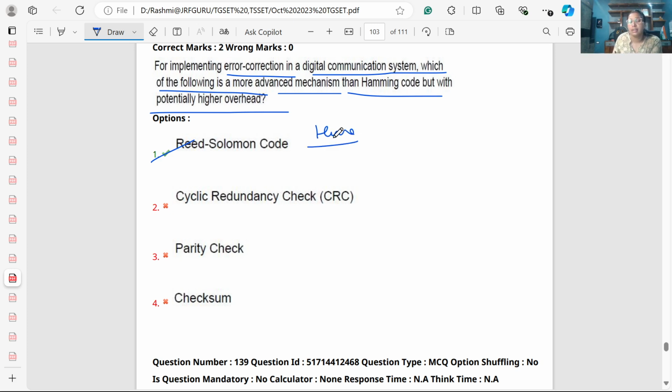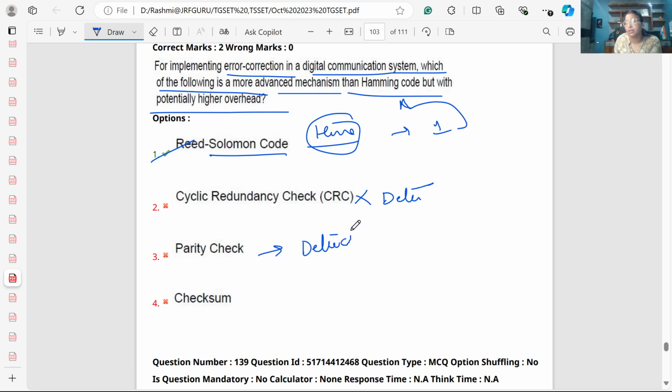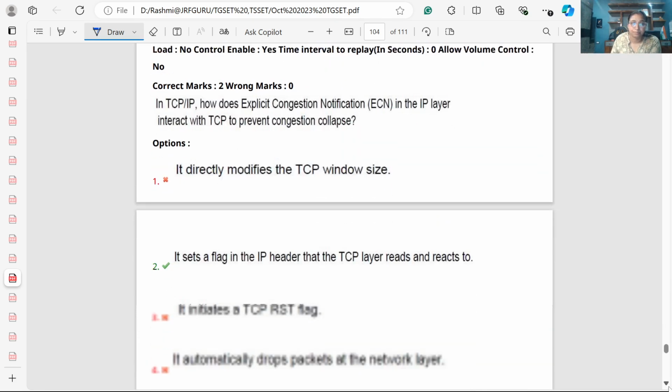Error correction up to 1 bit is easily solved with the Hamming code, but for higher levels we can go for the Reed Solomon code. CRC is an error detection technique, not correction. Parity check is error detection, not correction. Checksum is an error detection code, not correction. So it is option 1.